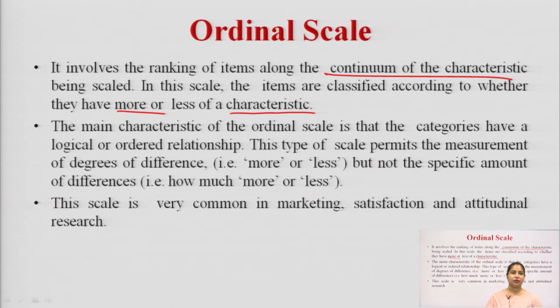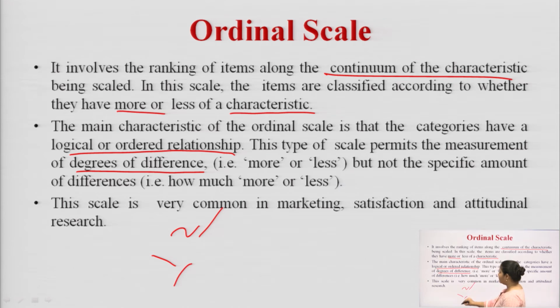The main characteristic of the ordinal scale is that categories have a logical or order relationship. When we assign a number to it, they have some logical order relationship, and this type of scale permits the measurement of the degree of difference. When you assign someone one number and two, it means something: 2 is bigger than 1.